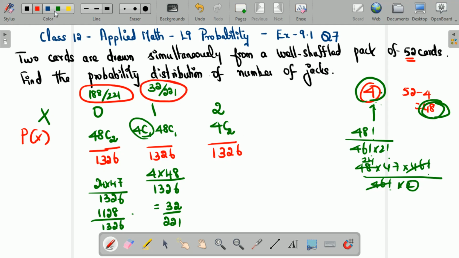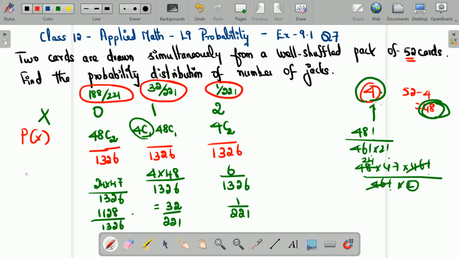Now for the last part, the probability of X is equal to 2 is 4C2. So this is going to be 6 divided by 1326. On simplification, it is 1 divided by 221. So probability of X is equal to 2 is this.